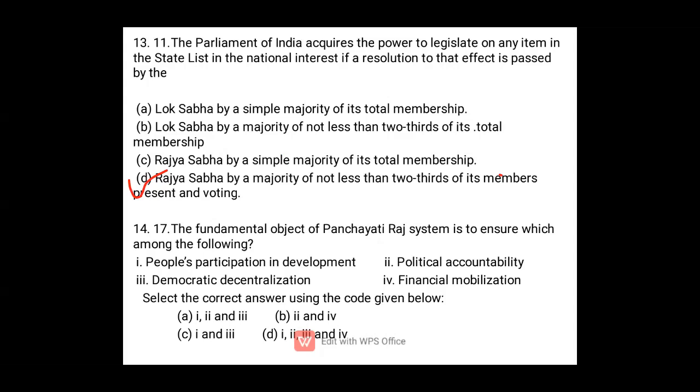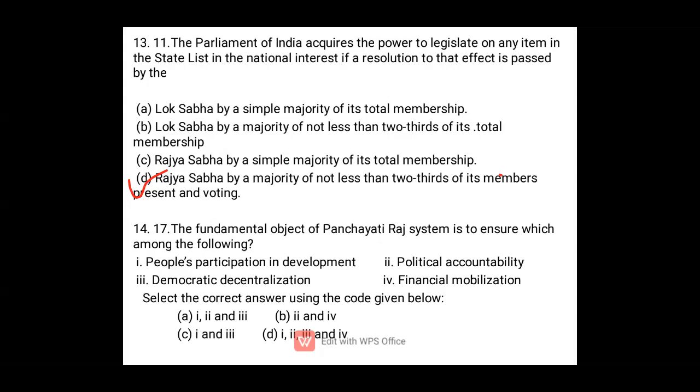Now, what are the objectives of the Panchayati Raj system? The Panchayati Raj system is nothing but local self-government in the rural areas. The objectives are democratic decentralization, and people's participation in development.